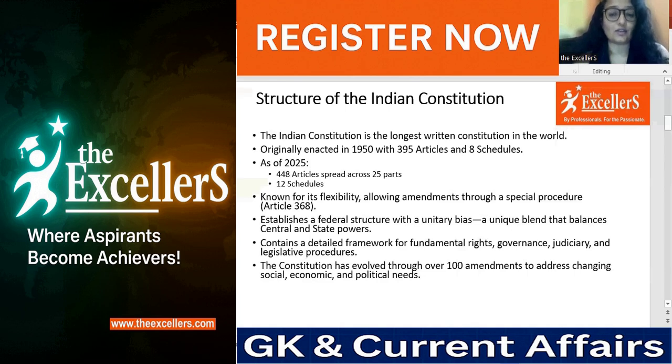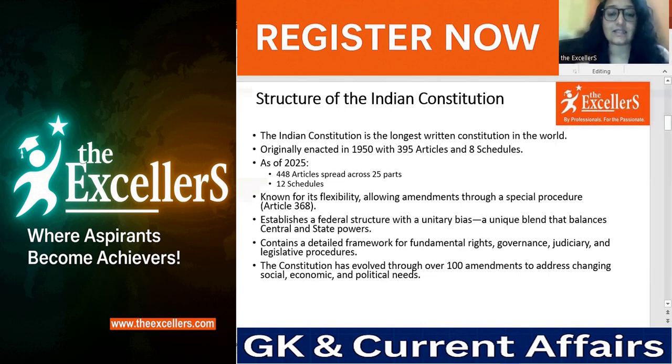Indian Constitution, as compared to other constitutions of the world, is known for its flexibility, allowing amendments through a special procedure, that is under Article 368. It establishes a federal structure with a unitary bias, a unique blend that balances central and state powers.